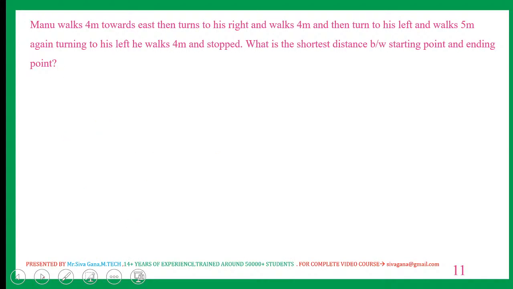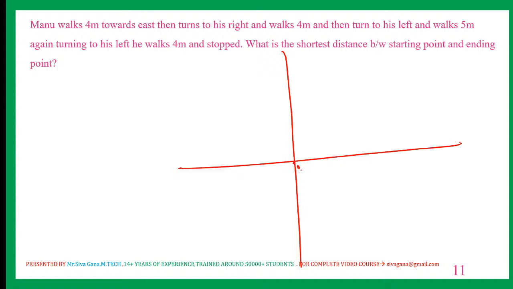Next, Manu walks 4 kilometers. Draw the basic diagram. This is north, this is south, this is west, this is east. Changing the color for better presentation. 4 meters towards east. This is the end. 4 meters towards east.